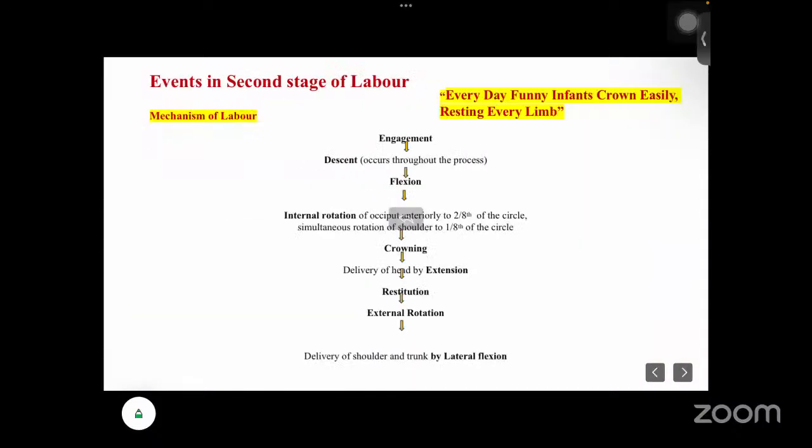So the events in the second stage: we know engagement, descent, flexion, internal rotation of the occiput, and crowning, and also delivery of the head by extension, restitution, external rotation, and lastly the delivery of shoulder and trunk by lateral flexion. Descent will be occurring throughout the process. You can just remember this with a mnemonic: Every Day Funny Infants Crown Easily Resting Every Limb. With the initials you can try to remember the stages.